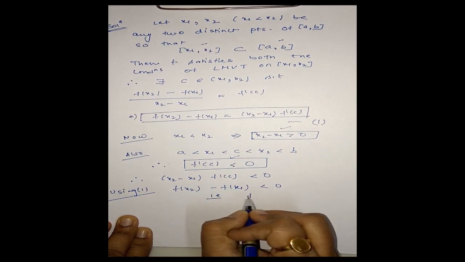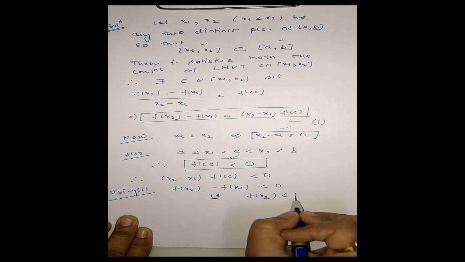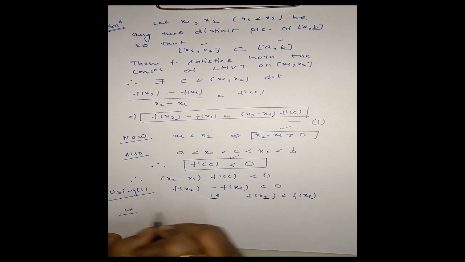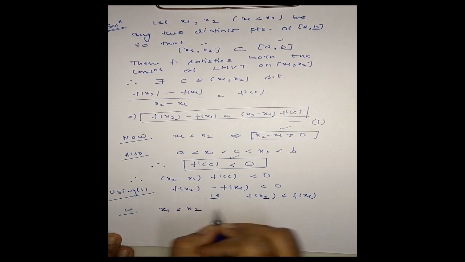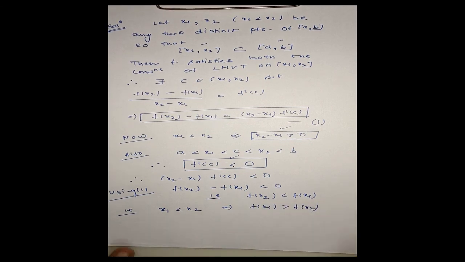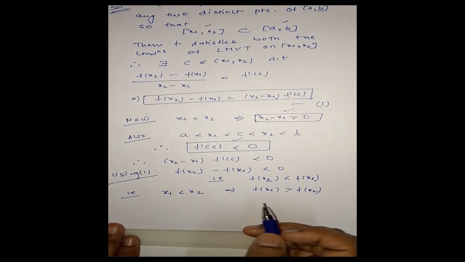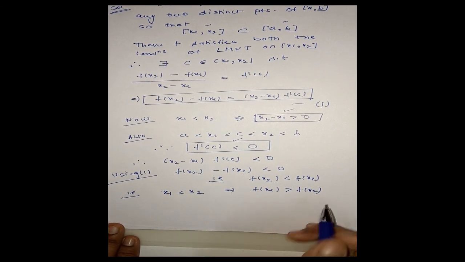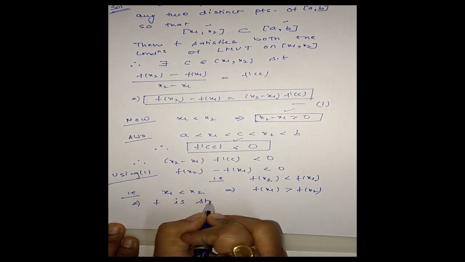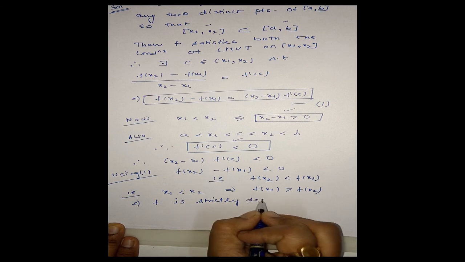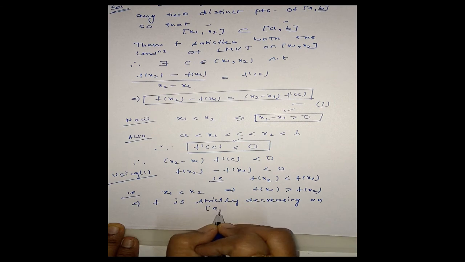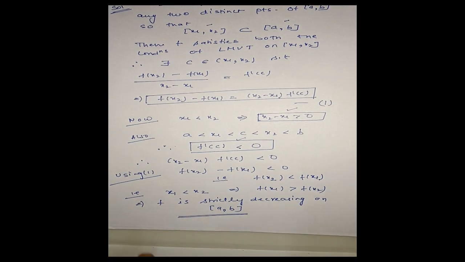That is, f of x2 is less than f of x1. Okay, that means we have x1 is less than x2 implies f of x1 is greater than f of x2. That means f is strictly decreasing on closed interval ab. Okay, clear?